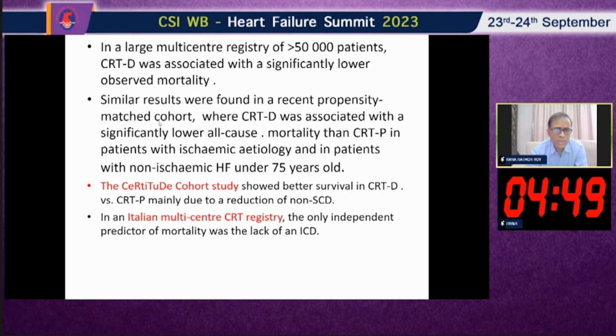Now, in a large multicenter study of 50,000 patients, CRT-D was associated with significantly lower observed mortality. Similar results were found in a recent propensity-matched cohort, where CRT-D was associated with a significantly lower all-cause mortality rate than CRT-P in patients with ischemic etiology and in patients with non-ischemic heart failure under 75 years old.